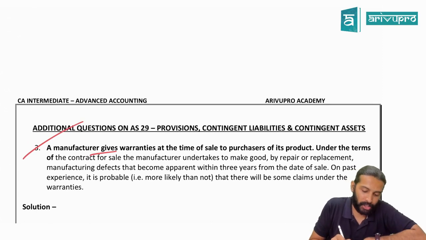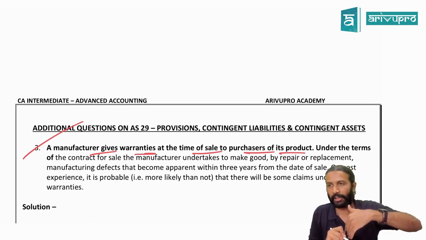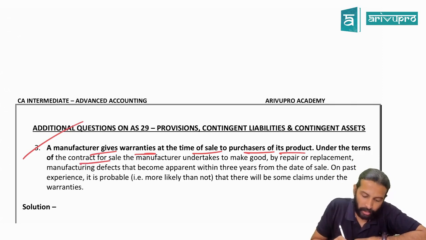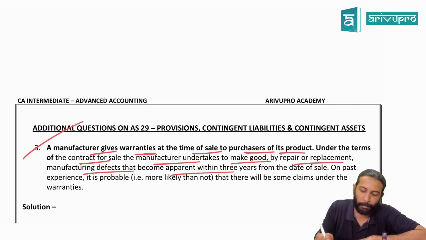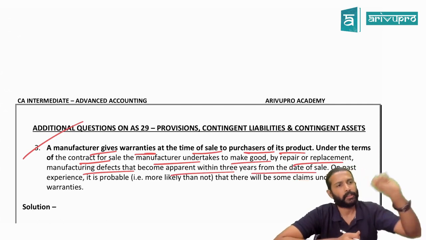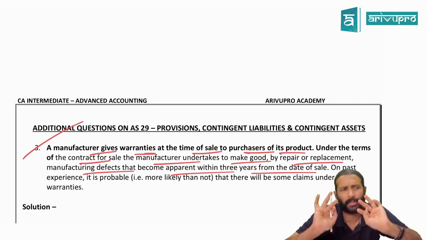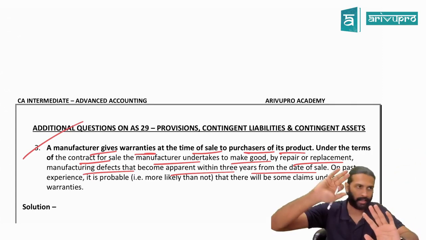A manufacturer gives warranties at the time of sale to the purchaser of the product. So, the seller is giving some warranty to the purchaser. Under the terms of the contract of sale, the manufacturer undertakes to make good by repair or replacement manufacturing defects that become apparent within 3 years from the date of sale. So, how many years of warranty is he giving, sir? 3 years. After he sells the product, he is saying within 3 years, if the product is defective or something happens to the product, I'll either repair that product or I will replace that product. That is my headache, the seller is saying.